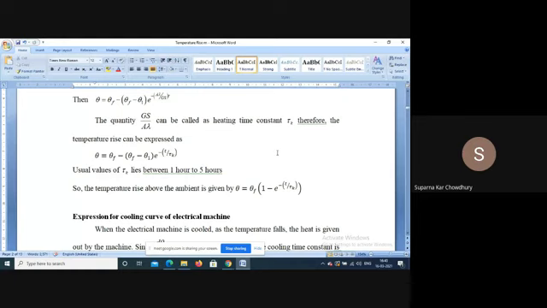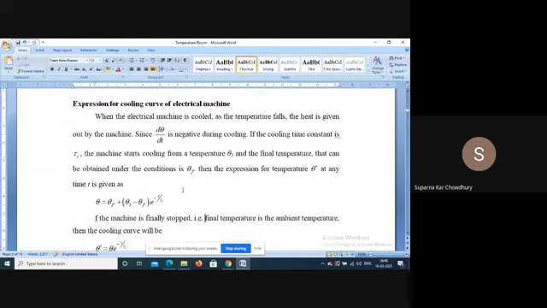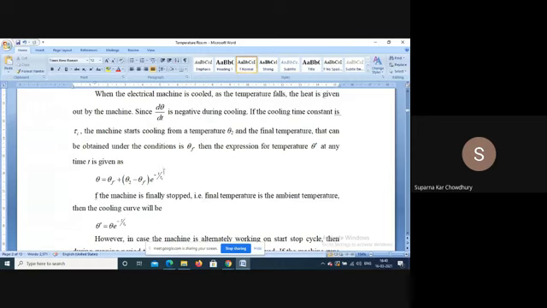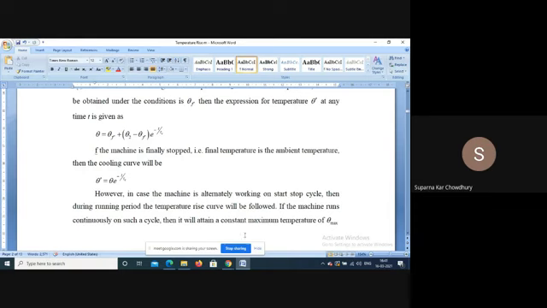Now, similarly for the cooling curve, that is when the machine is cooled, there is a similar type of expression. So the cooling expression, this is the temperature. Now, if finally the motor is stopped, then we can assume that after a long time it will come back to the ambient temperature. In that case, the temperature after time t will be theta dashed is theta into e to the power minus t by tau k, plus the ambient temperature.